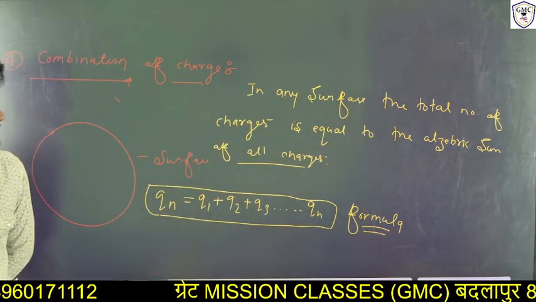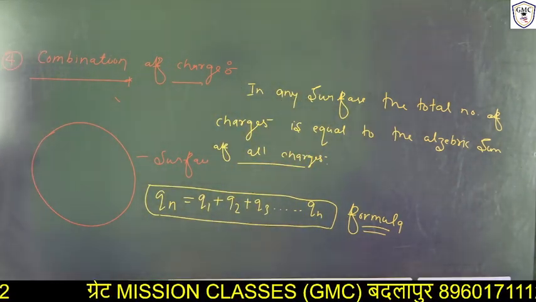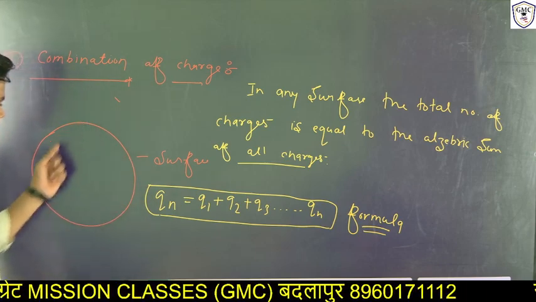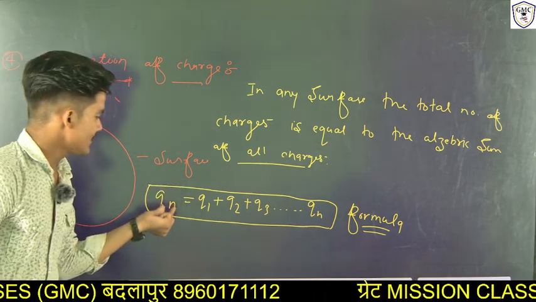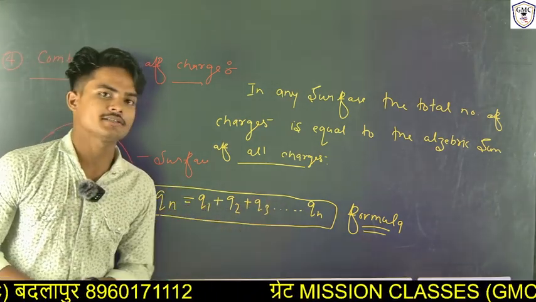So this is the last property of charge, that is combination. The total charge present in a surface is the algebraic sum of all the charges.